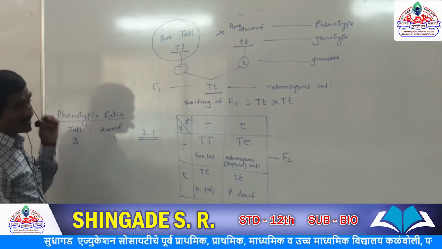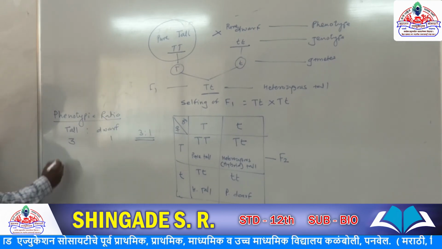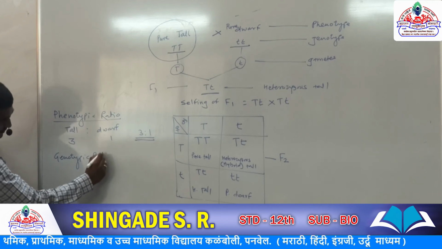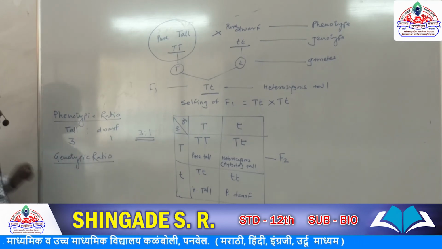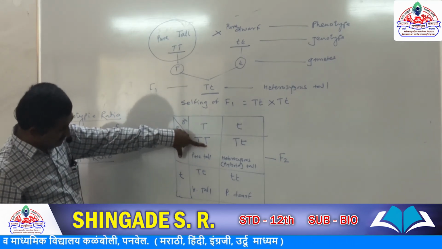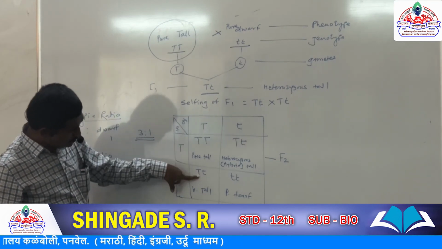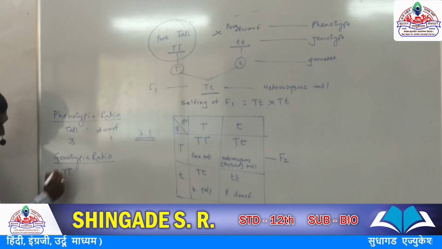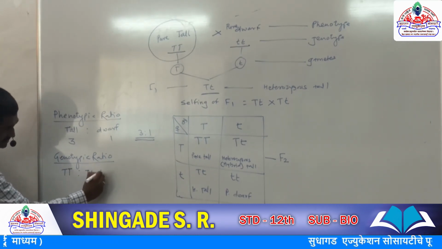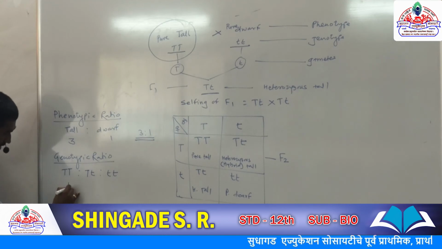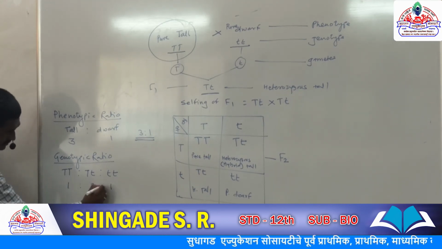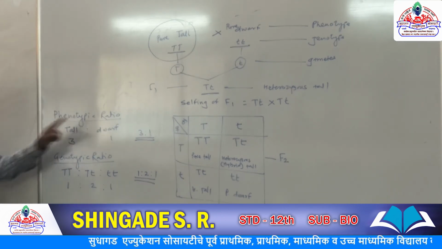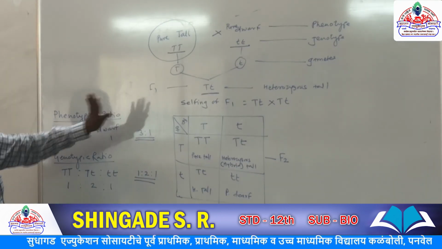What about the genotypic ratio? How many types of genotypes? Capital T capital T 1, capital T small t 2, and small t small t 1. So there are three types of genotypes. One is capital T capital T, other is capital T small t, and the next one is small t small t. So 1:2:1 is the genotypic ratio, while 3:1 is the phenotypic ratio. Okay, clear?